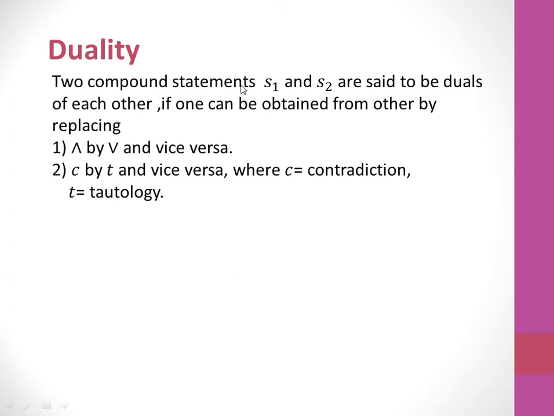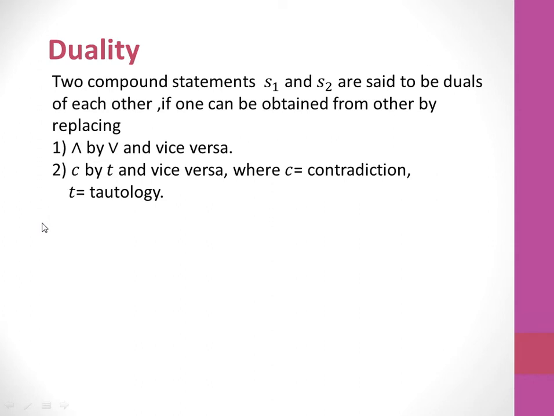Means how will you get the dual of the statement? Two statements S1 and S2 are given to you. Then just replace AND by OR, and replace C by T, and vice versa. Remember this. You will get a clear idea about this by taking some examples.